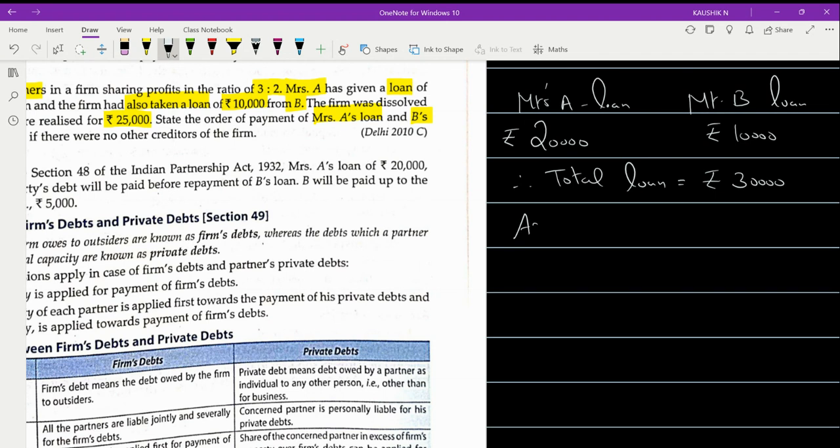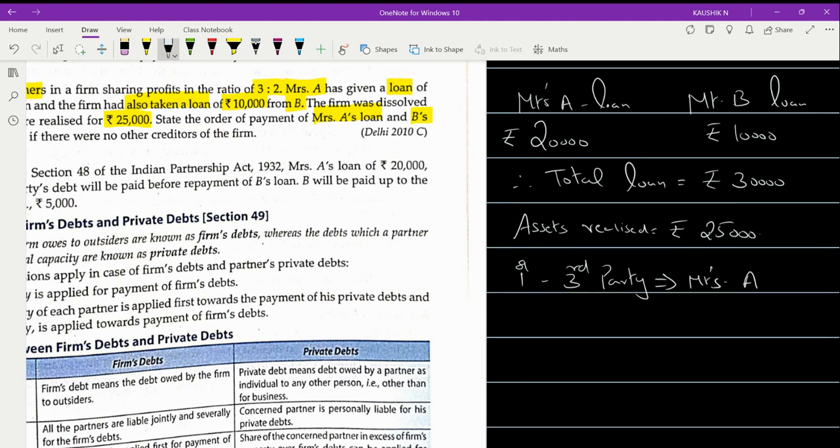But the assets realized value given in the question is rupees 25,000. So with this 25,000, whom will you settle first? The first priority should be given to the third party. Among these two persons, who is the third party? Mrs. A is a third party.